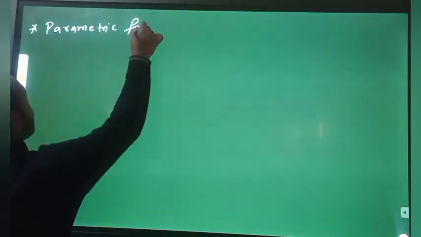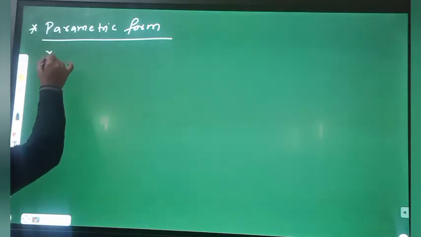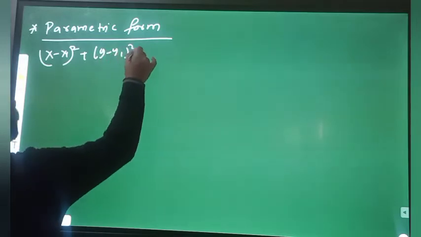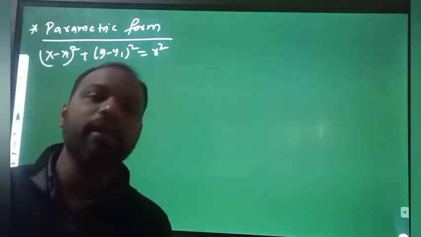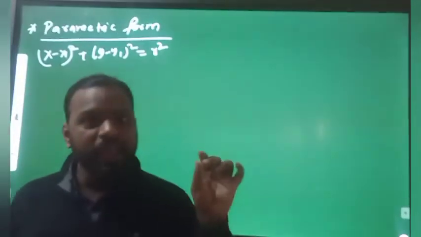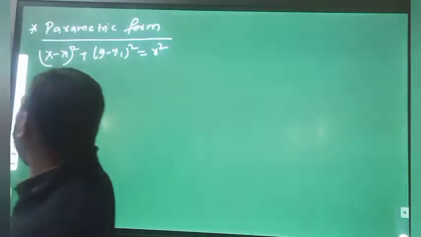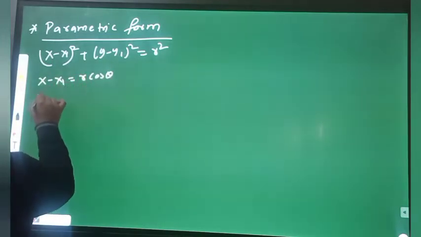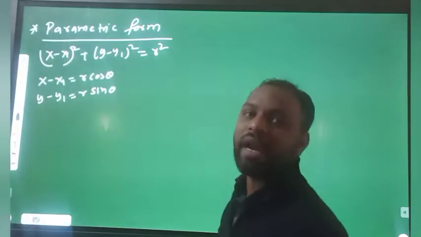Parametric form. Here, starting from the standard form of the circle, suppose the equation of the circle is (x minus x1) whole square plus (y minus y1) whole square equal to r square. We know that sin square theta plus cos square theta is equal to 1, so we take x minus x1 equal to r cos theta and y minus y1 equal to r sin theta. Then this equation will be satisfied.